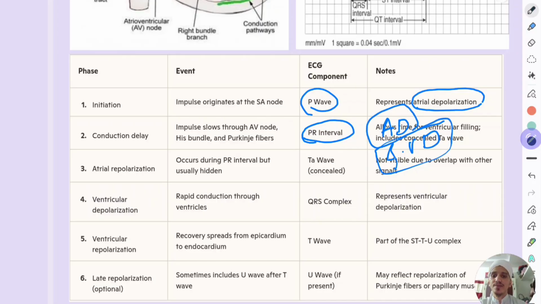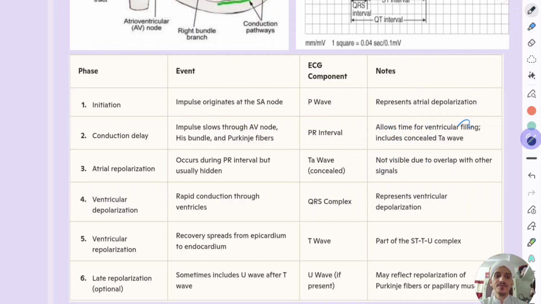What is that? The impulse slows through the AV node, His bundle, and Purkinje fibers. So this slowing is important for coordinated contraction of atria and ventricles. As it is shown here, it gives time for the ventricular filling. So if the ventricles are filling properly, we will have a proper cardiac output. So that is the PR interval.